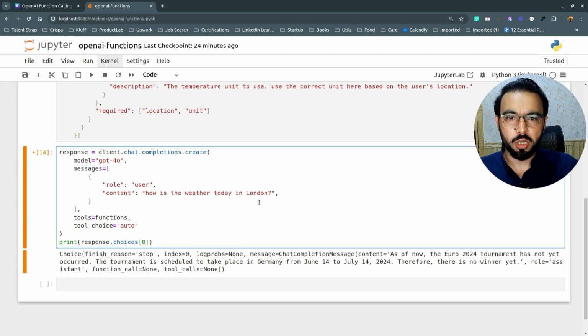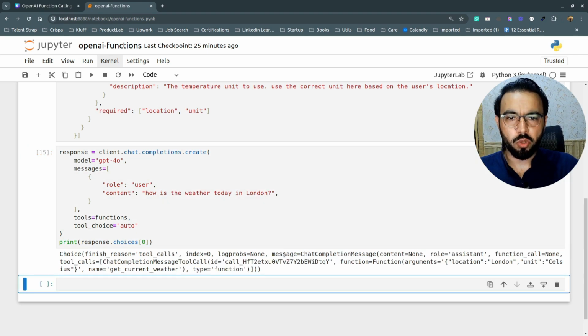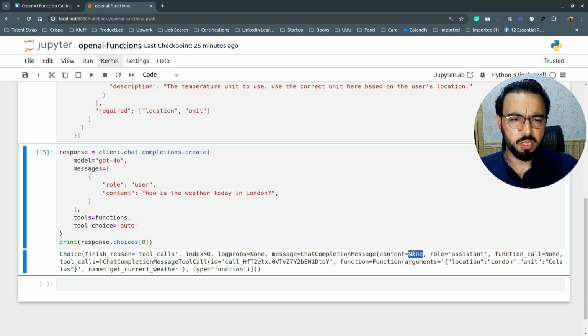So now let's try another query and see if the GPT auto calls the function based on the query. So now you can see the message attribute and the content is none. So this means that the GPT did not return any text response the way it does before by mentioning that I don't have any data about this query. And here you can see the function call is none. Under the tool calls attribute, it says message tool call, and then it's giving some ID, and then it's giving me the function that GPT is going to call, with arguments location London and the unit is Celsius, and the function name is get current weather.